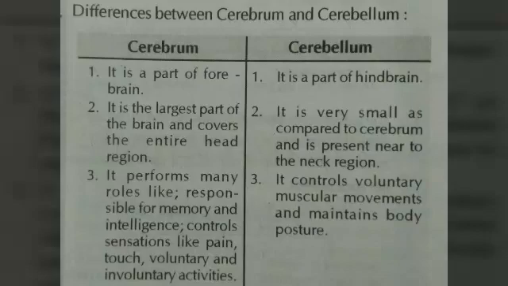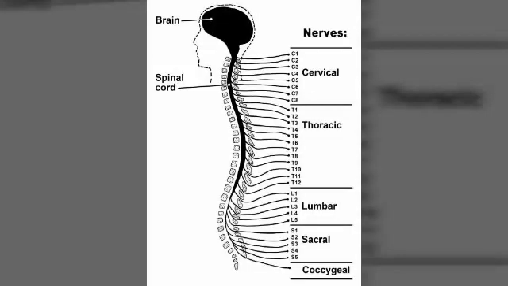Now the difference between the cerebrum and cerebellum, as we mostly confuse the two. The cerebrum is part of the forebrain, whereas the cerebellum is part of the hindbrain. The cerebrum is the largest part of the brain and it covers the entire head region. The cerebellum is a part of the hindbrain and it is small in size.